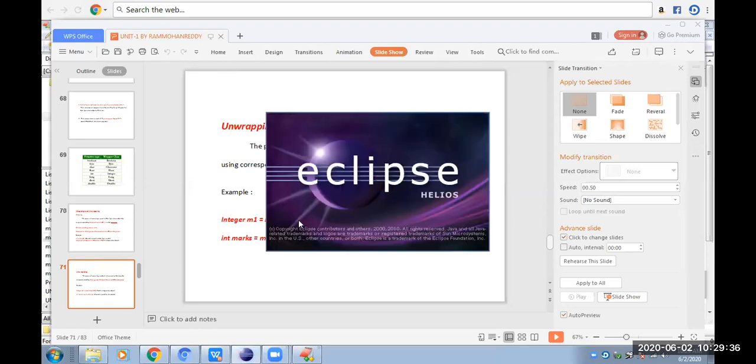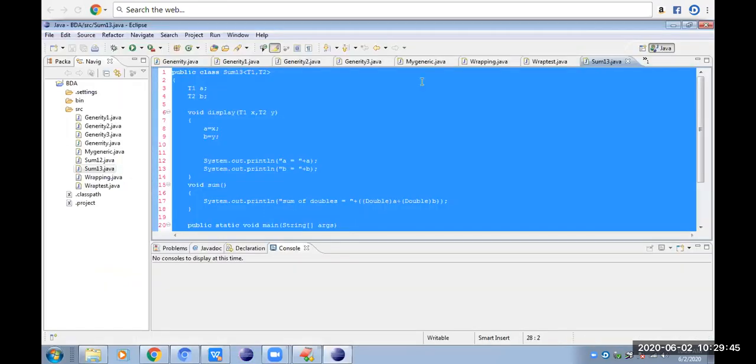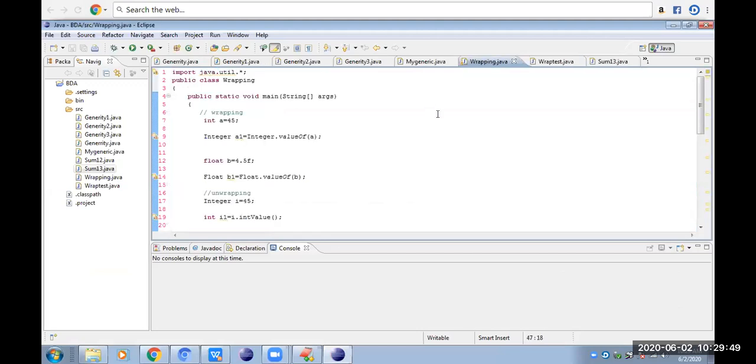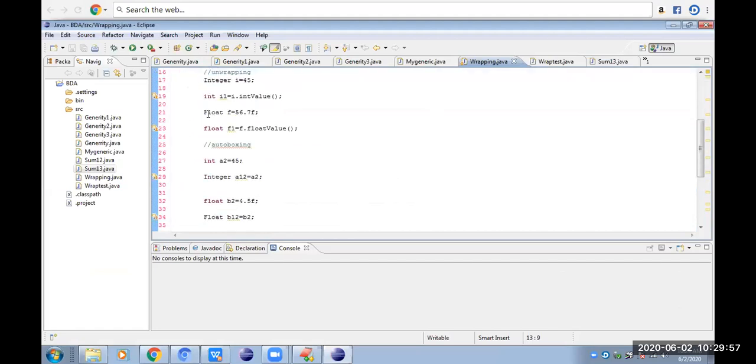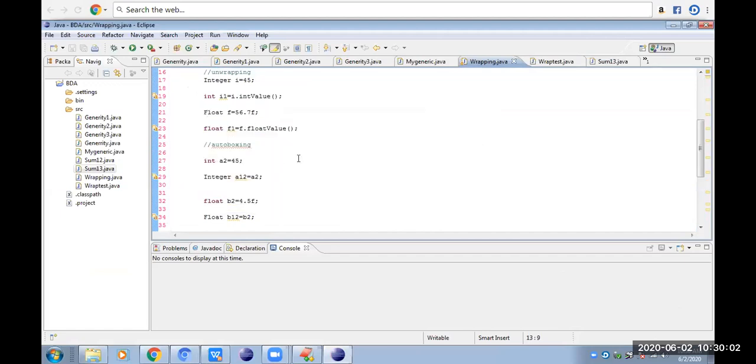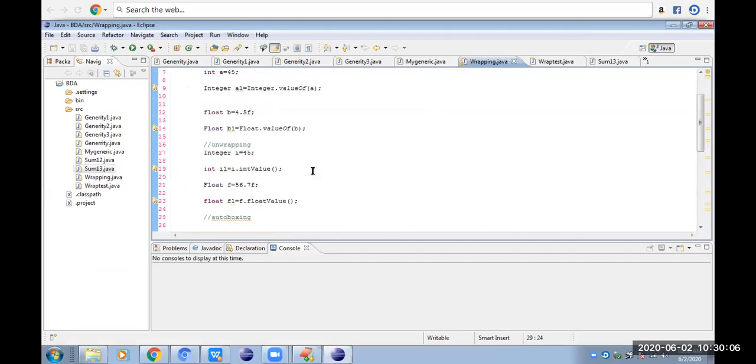We will test these conversions once in Eclipse. I have written a small program for checking those things, for wrapping, unwrapping, autoboxing, and unboxing. I have written the syntaxes to check whether the syntaxes are accepted in the programming language or not.